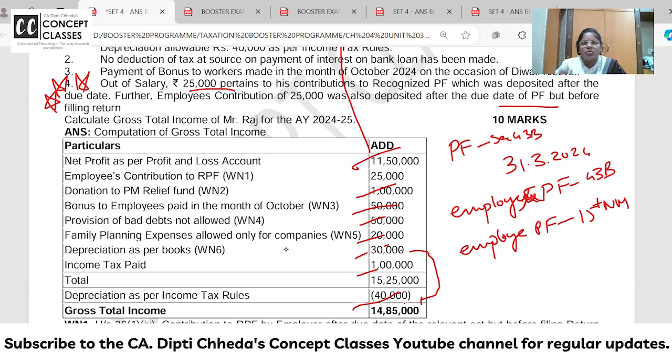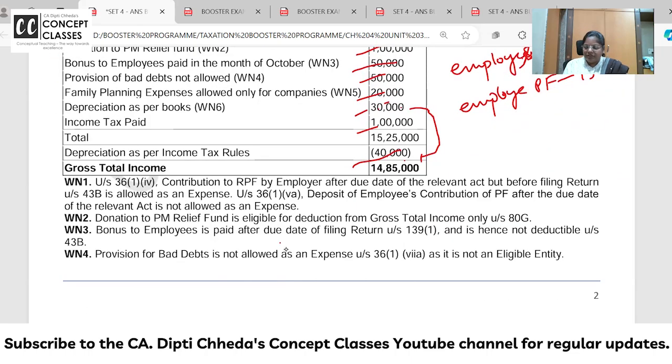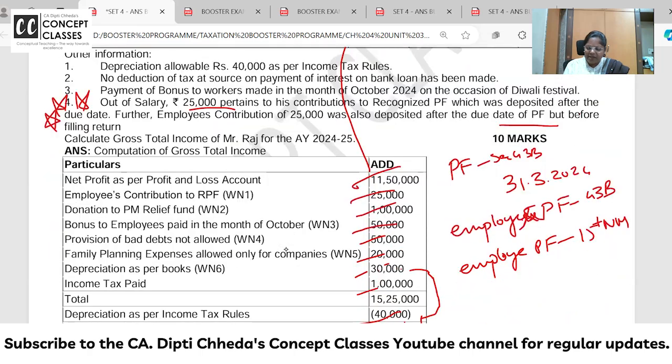Is this clear to all of you? Employer's contribution is very well covered by 43B. So even if you miss out, it's allowed. But employees' contribution, no. So what will be added? Whatever expenditure is debited but not allowed, add. Whatever is allowed but they didn't take, deduct. You got the answer with the notes. And this was a 10-mark sum.